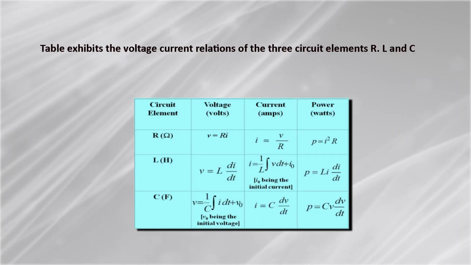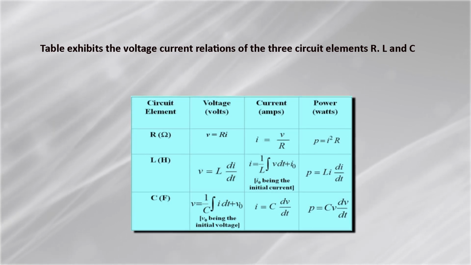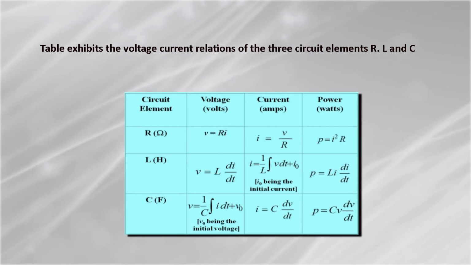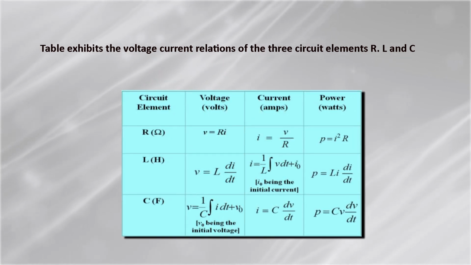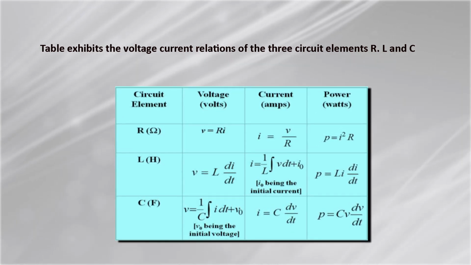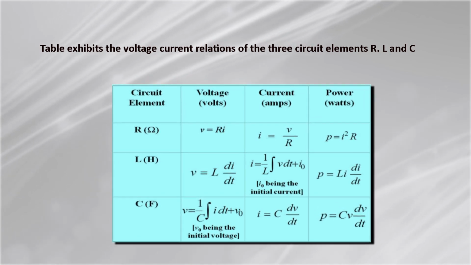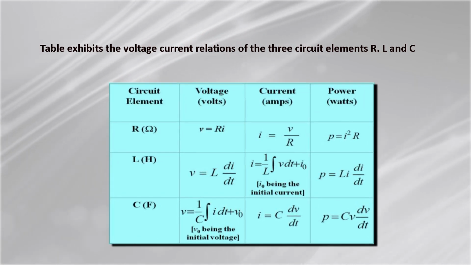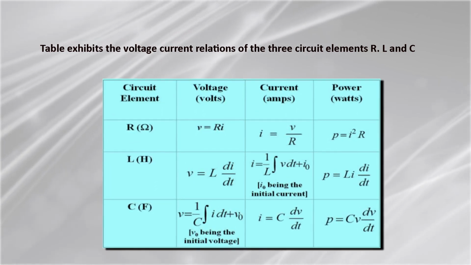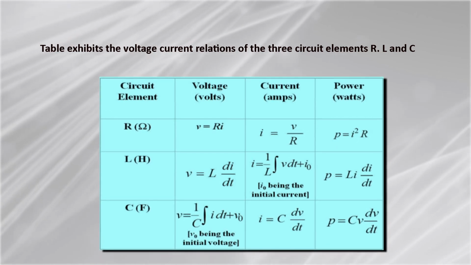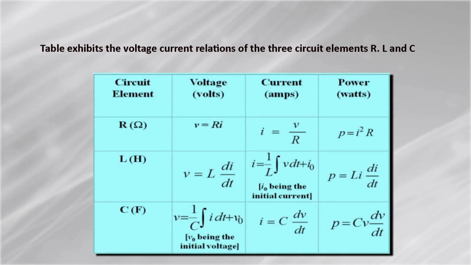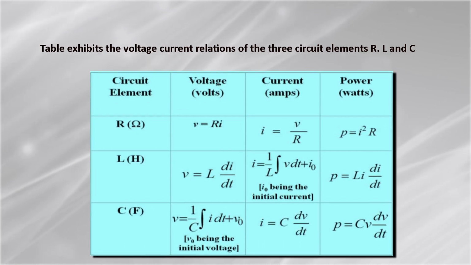So this is the table showing the current-voltage relation between the three elements: resistance, inductance and capacitance. Those who are more involved in circuit theory and would like to solve related problems need to know the relationship between current, voltage and power. Here you can see, in the case of inductance, V is equal to L di by dt, and I is equal to 1 upon L integration of V dt plus I0. So these are the relationships.